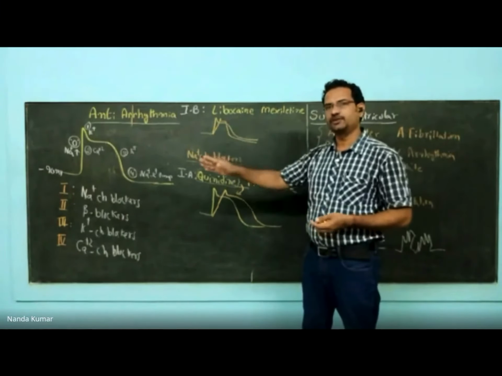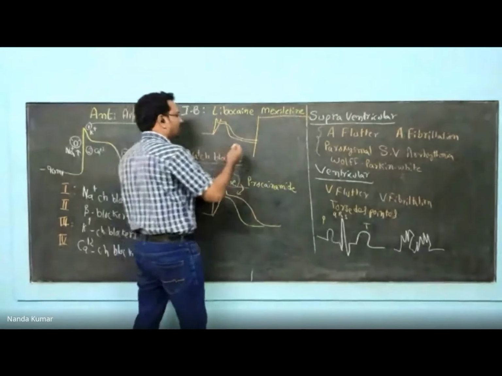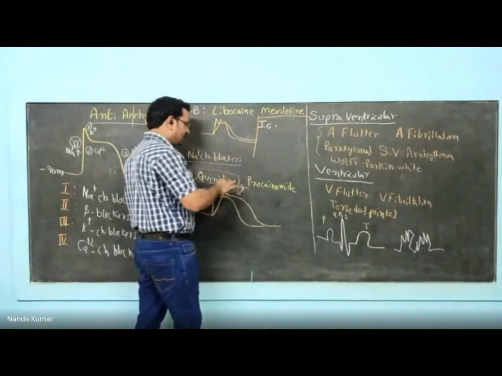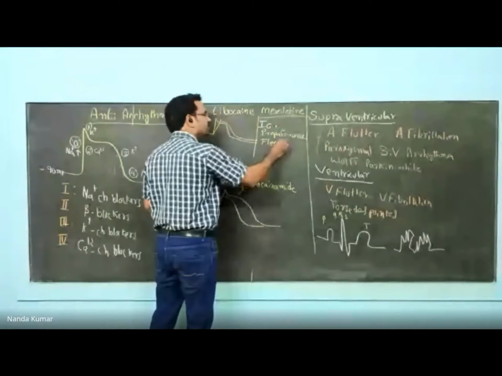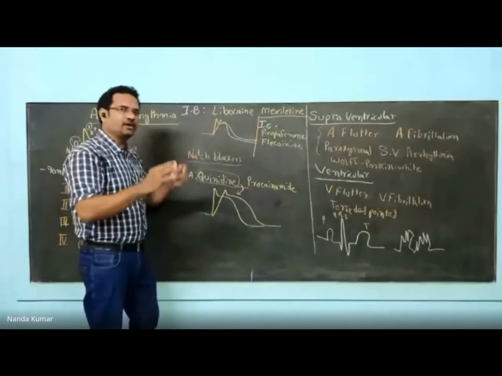Now, the last one, 1C. In this class, you have 2 drugs: propafenone, flecainide. Propafenone, flecainide, encainide, all are in this class.